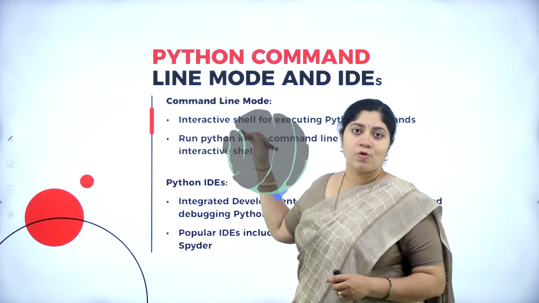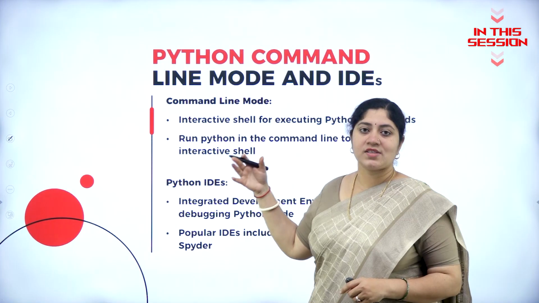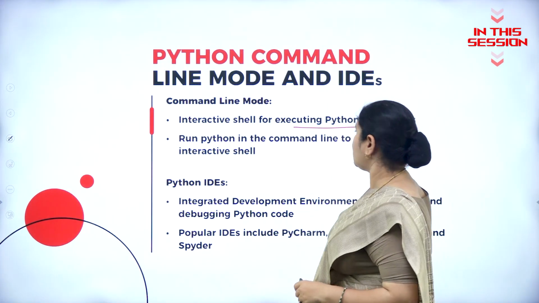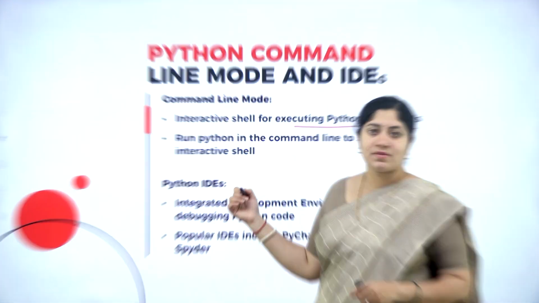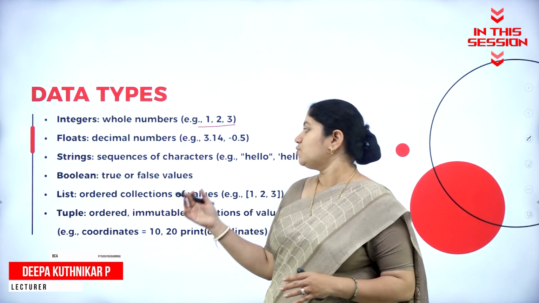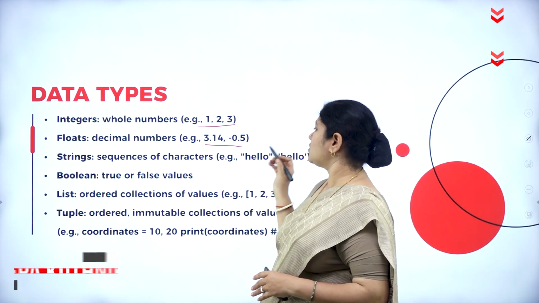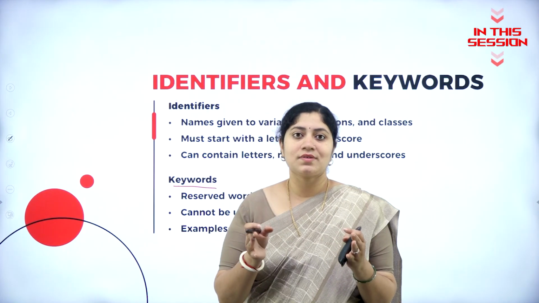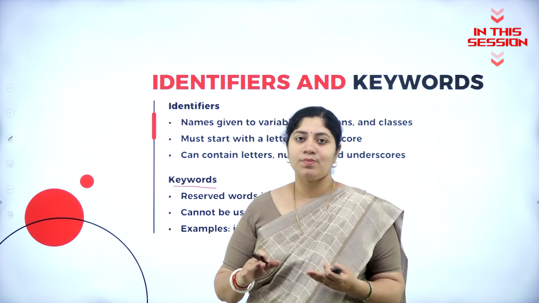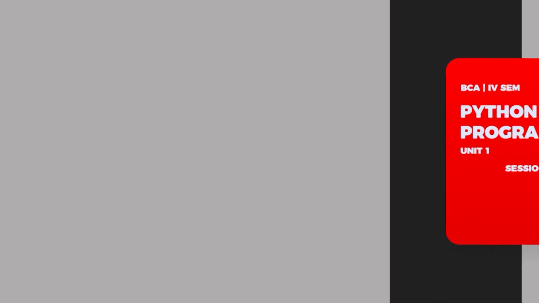The command line mode of Python is also related to the same thing, where it provides the environment for executing Python commands. So the float is none other than a data type with decimal values. The example follows like 3.14, minus 0.5, etc. Keywords are the reserved words in Python which cannot be used as identifiers or functions.